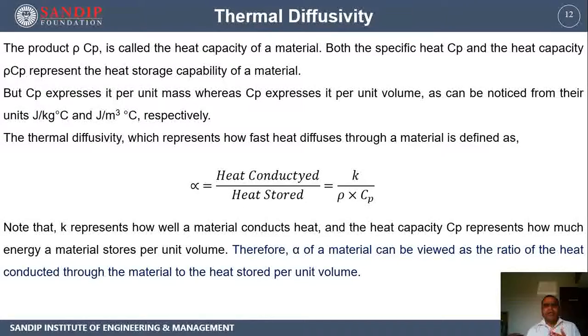Higher thermal diffusivity means a material that can conduct heat at a faster rate and whose storage capacity is less. On the opposite side, if a material has lower thermal diffusivity, it is a better option for thermal storage and not a good option for heat conduction. So depending upon the value of thermal diffusivity, we can select the material for the given application.